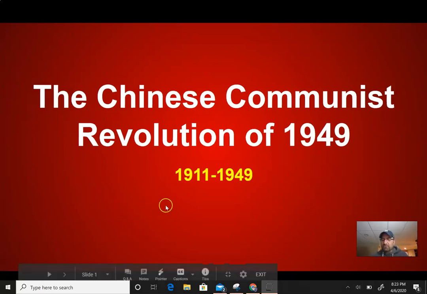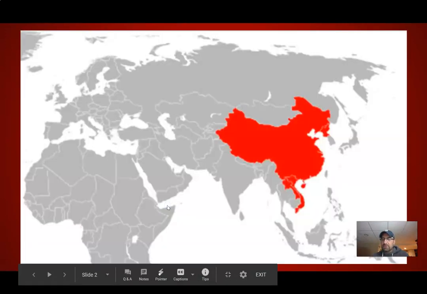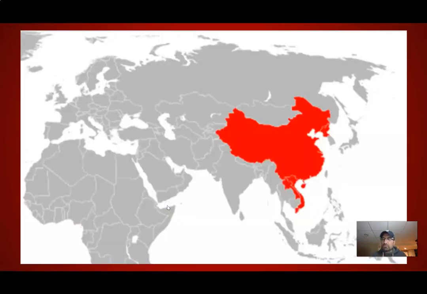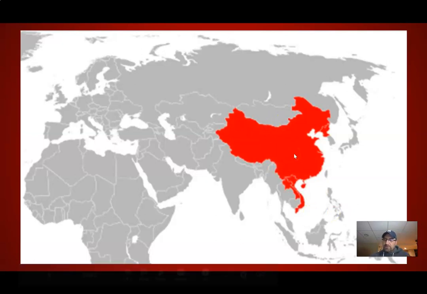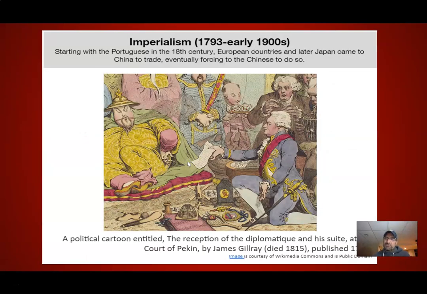So we're going to go back to a little bit earlier in the year to see how this sets up. As we can tell from the map, this is where China is located. You can see at the bottom right that is Vietnam, so let's be careful of that. But you can see this red area, this is China. So as we look forward, we have to look back. So we look back to this image, which we looked at much earlier in the year.